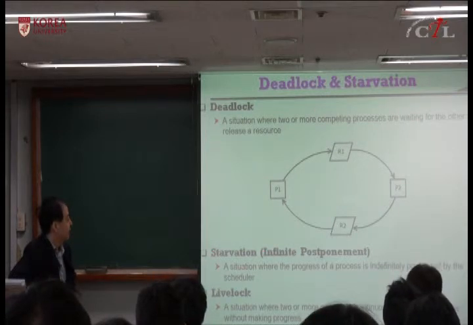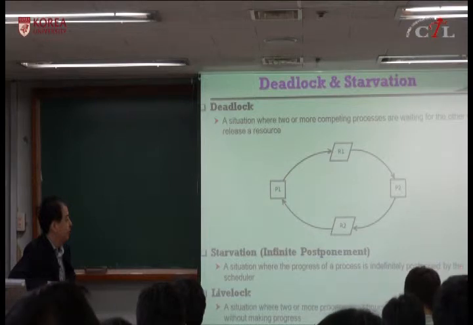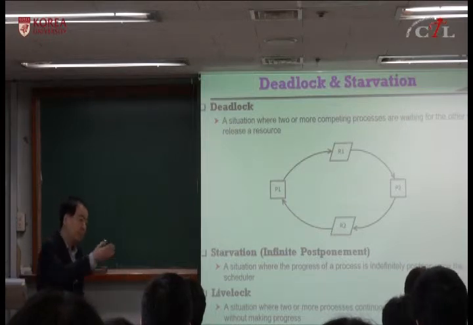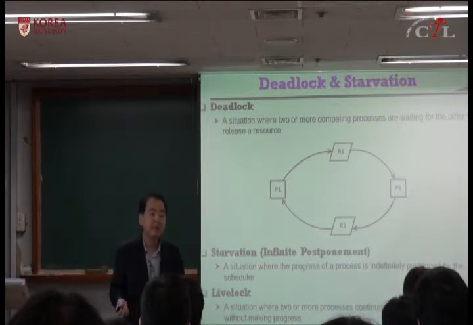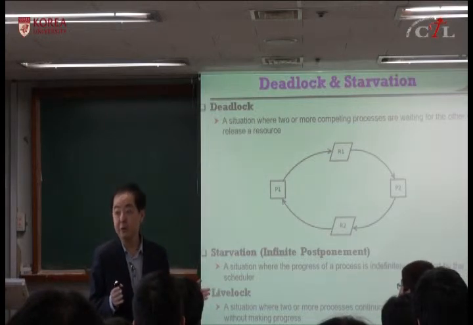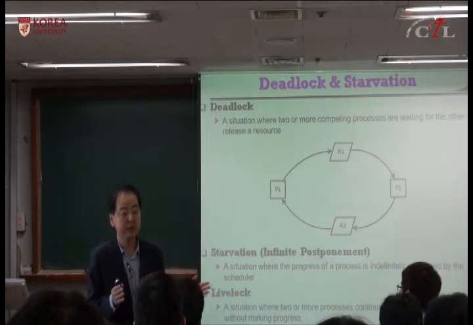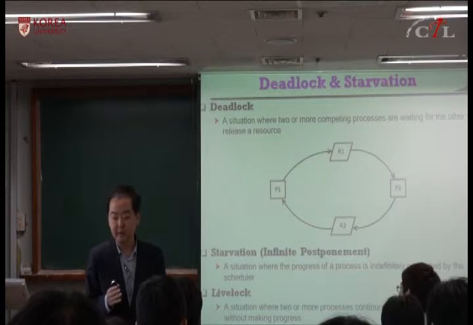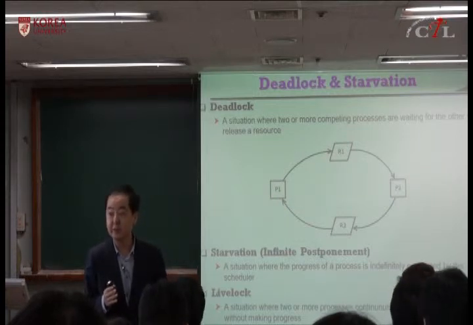Starvation is a situation where the progress of a process is indefinitely postponed by the scheduler. Somehow the scheduler schedules some processes, and if you do FIFO or round robin, first in first out, then you can schedule all the other processes. But there are other scheduling algorithms such as priority scheduling.